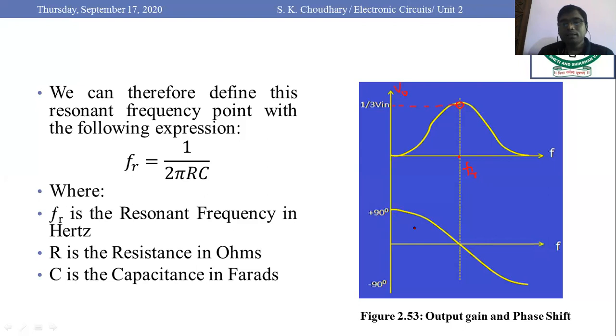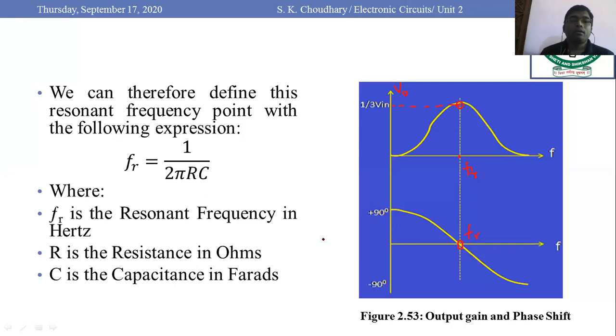Similarly, you can see this RC network offers a phase shift of 0 degree at the resonant frequency FR. Phase shift is equal to 0 degree. Below this resonant frequency, at the low frequency end, there is a positive advance in the phase, up to a maximum of 90 degree. At the high frequency side, there is a delay in the phase shift, that would be minus 90 degree or negative, but at the resonant frequency it would be 0. So it would follow the Barkhausen criterion.